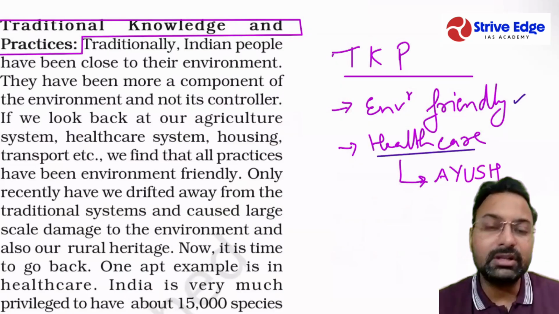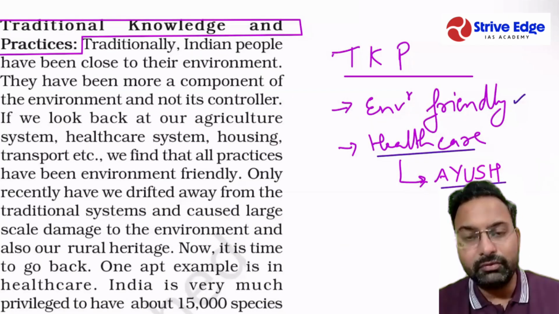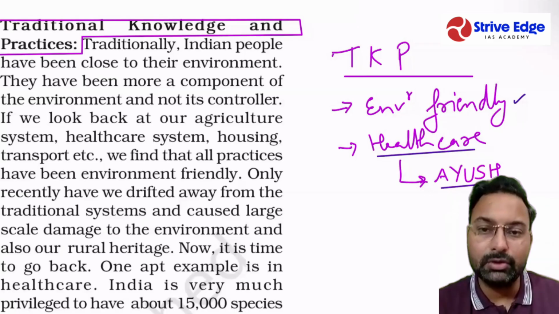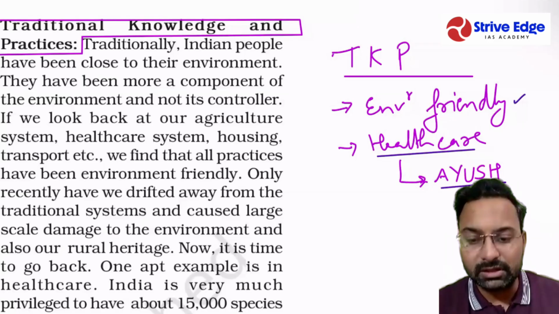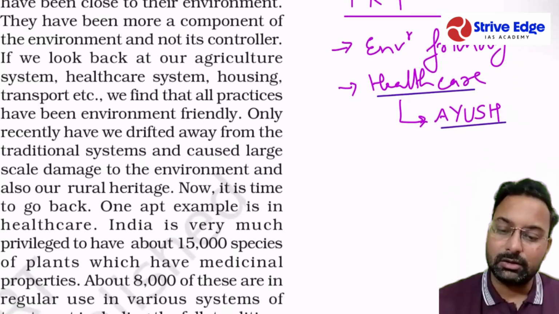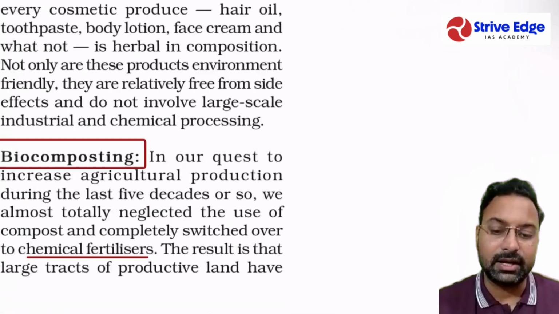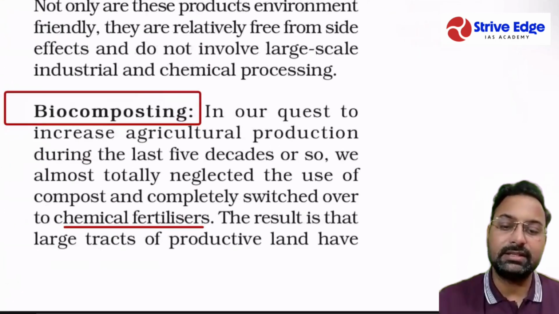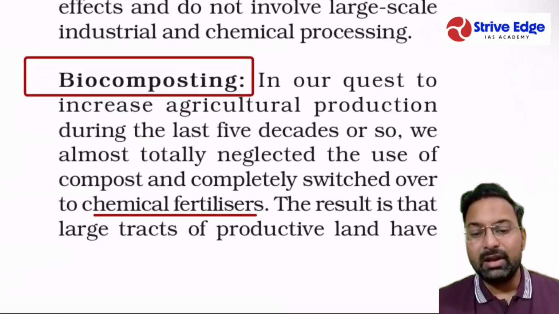And if we see particularly the case of healthcare, we have the AYUSH system of healthcare. So we are not dependent on chemically produced medicines, but we have those traditional medicines of Ayurveda, Unani and Siddha, etc. So these are the things which can be utilized in order to develop sustainably.